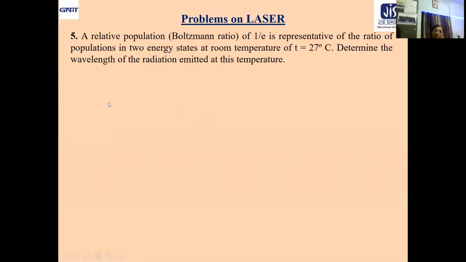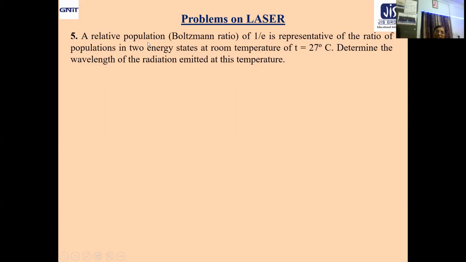Next question. A relative population, that is Boltzmann ratio of 1 by e, is representative of the ratio of population in two energy states at room temperature of 27 degrees C. Determine the wavelength of the radiation emitted at this temperature.